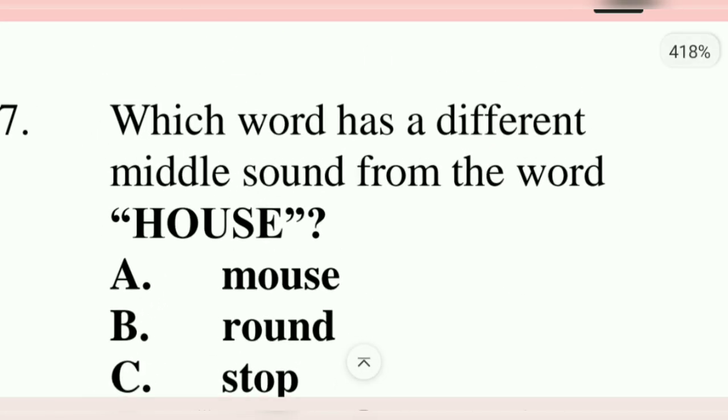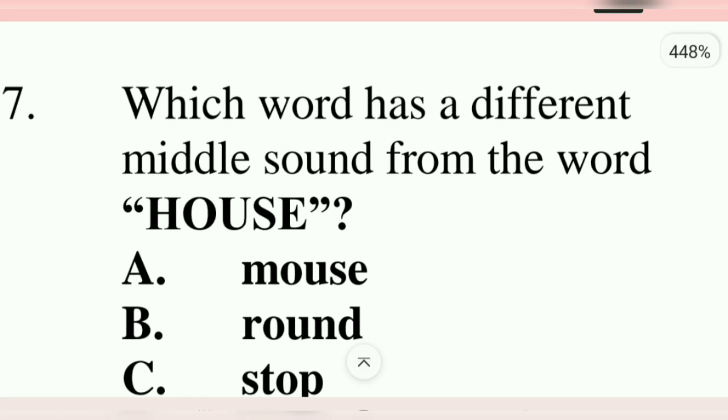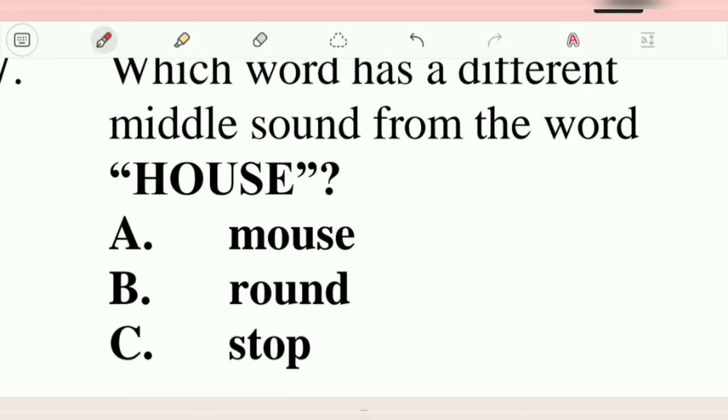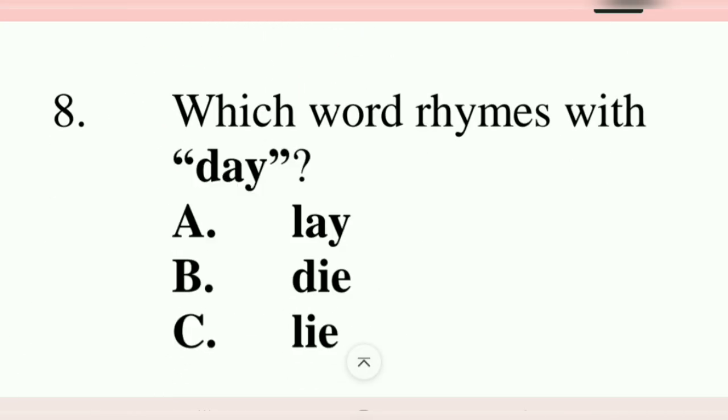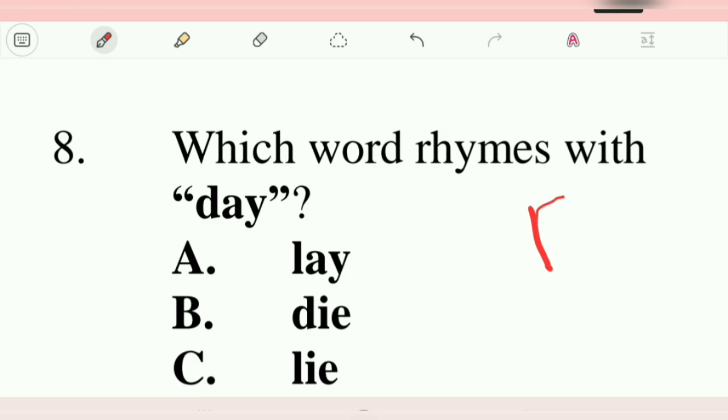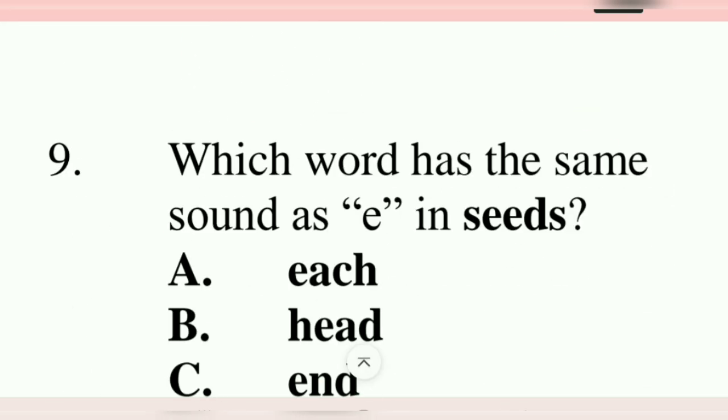Number 7. Which word has a different middle sound from the word house? This one is also a repeat. Different middle sound. So you're looking for the OU that's different. It's in stop. Round, OU, mouse, OU. Moving on to number 8. Which word rhymes with day? Repeat. Day, lay. Sound alike. A-Y, A-Y.